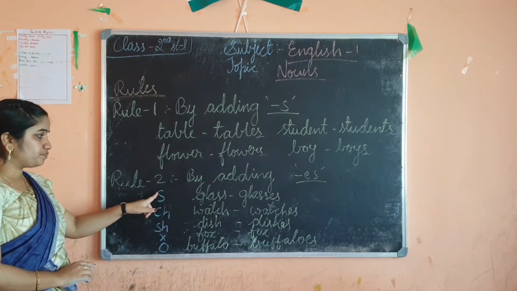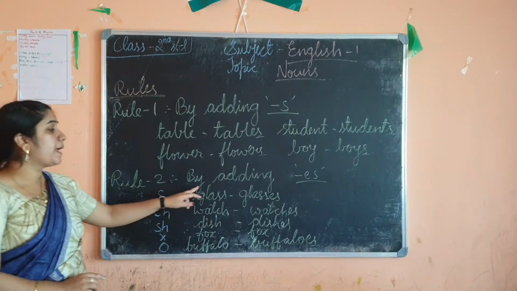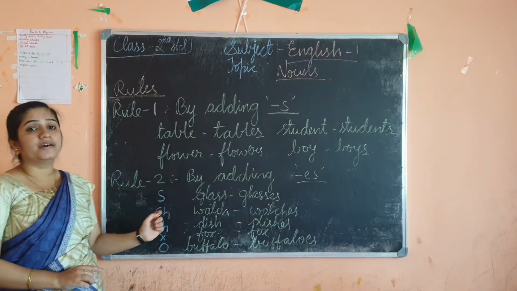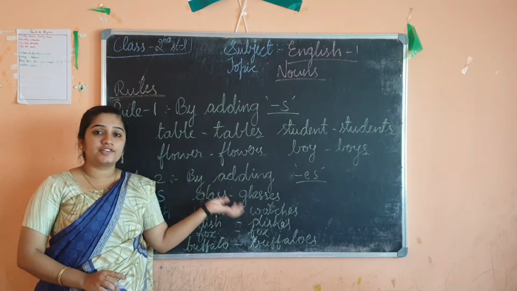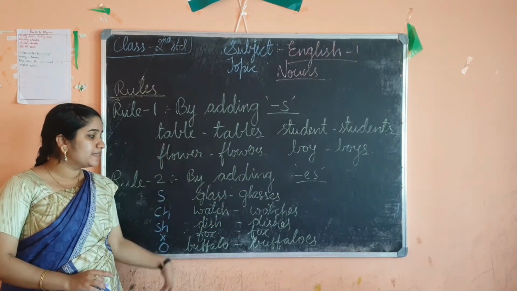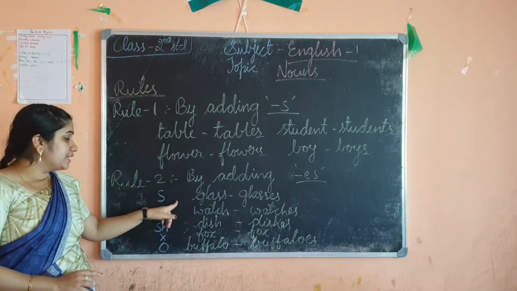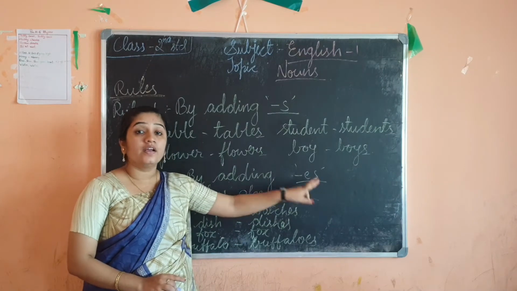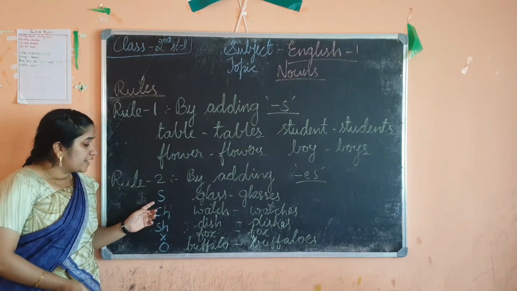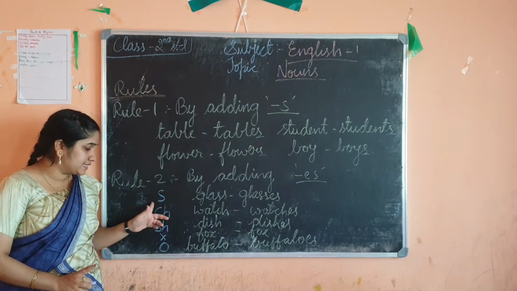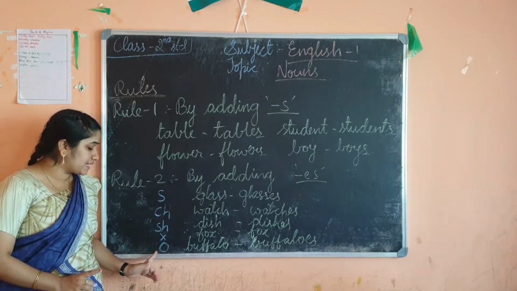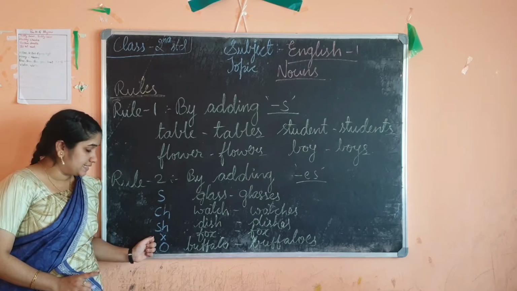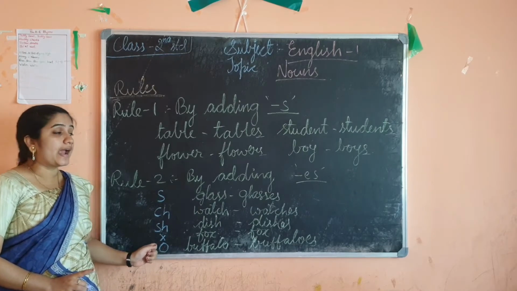Then rule number 2. Okay, you just understand it. By adding es at the end. There is a condition here: to what kind of words I should add es. Except these words you can add s anywhere. But there is a condition over here. Only to those words you can add es. So what is that condition, children? See here. If a word ends with s, ch, sh, x and o, then you should add es at the end.